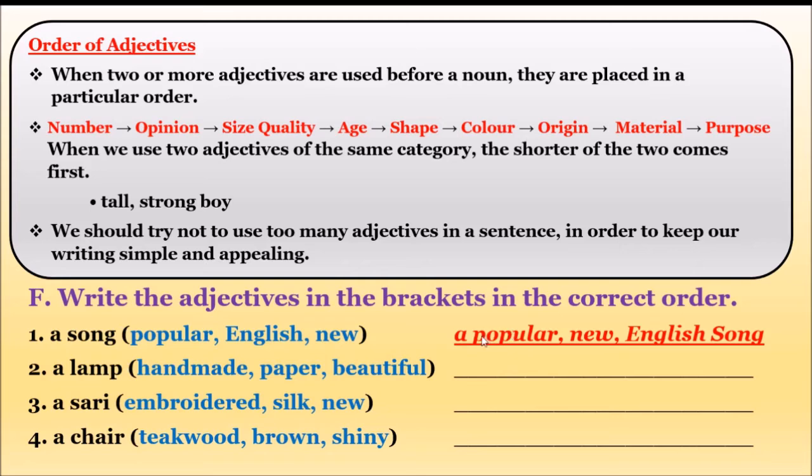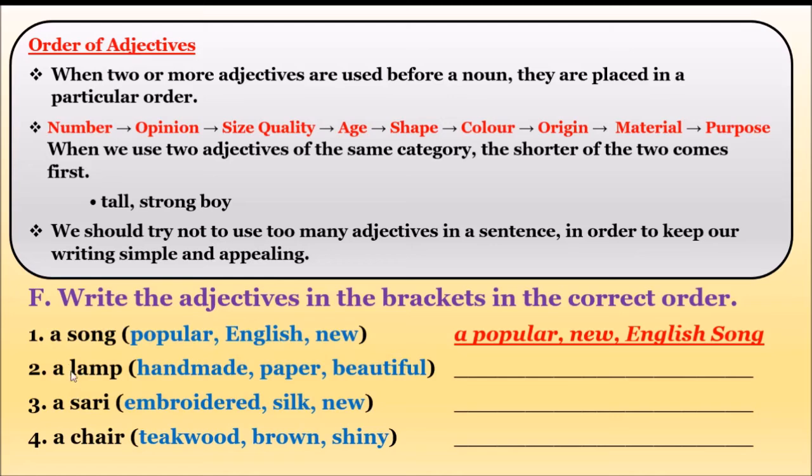We have to arrange this in order. A popular, new, English song. A should always come first. The noun should always come at the end, and between the article and the noun, we have to use these adjectives.